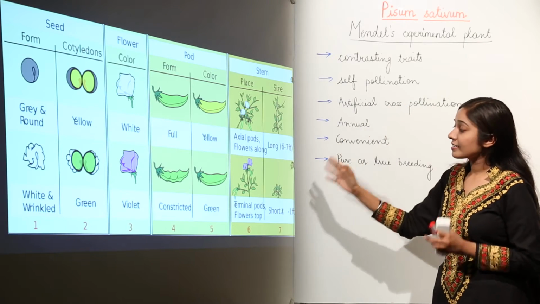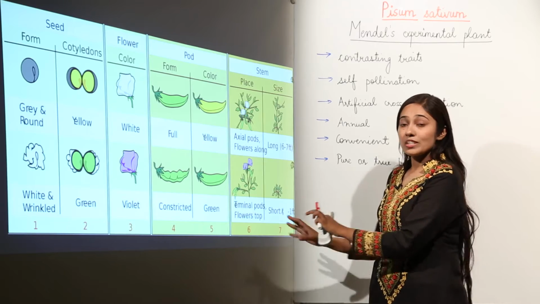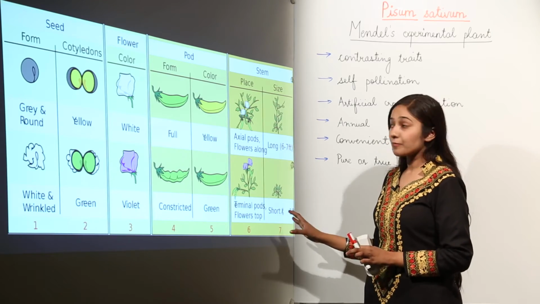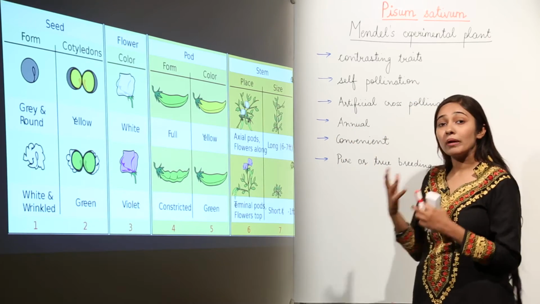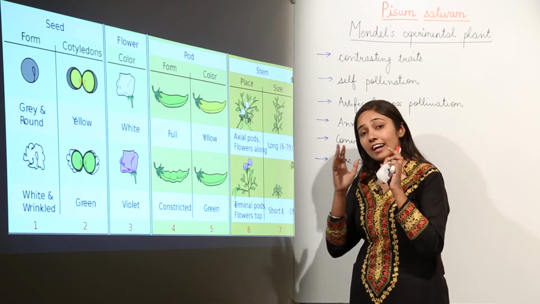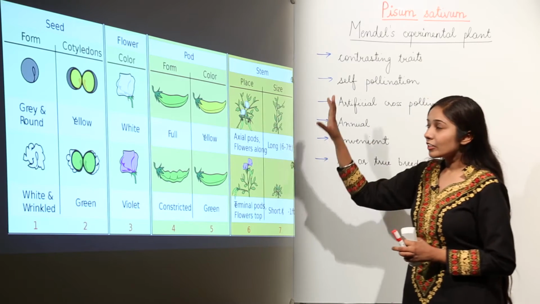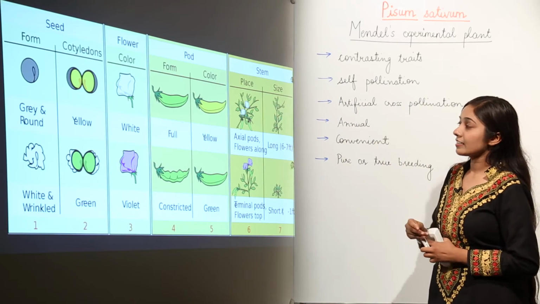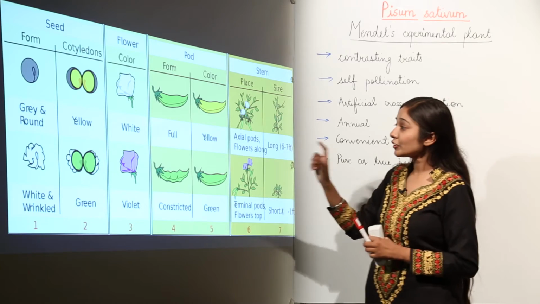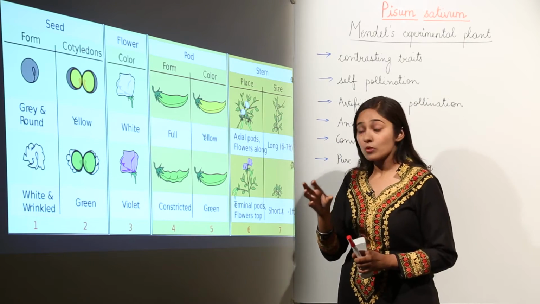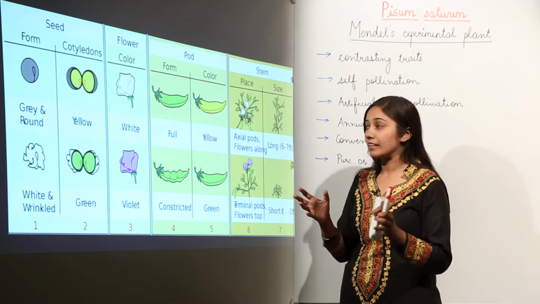So the pea plant showed 7 contrasting traits, which made it easy for Mendel to do all his experiments, and that is why he chose the pea plant for laying down these basic laws. Let us recall all these contrasting traits. First of all, some seeds were round while some seeds were wrinkled.